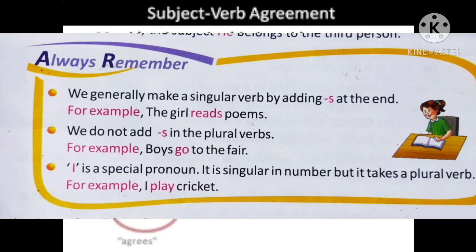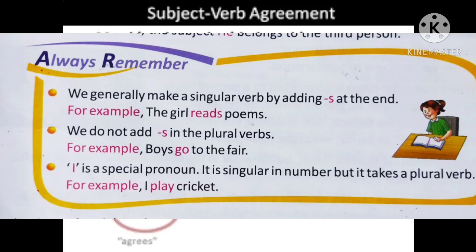We do not add S in the plural verbs. If the verbs are in plural, we do not use S at the end. For example, boys go to the fair. Boys is plural, the subject is in plural and the verb is also in plural.